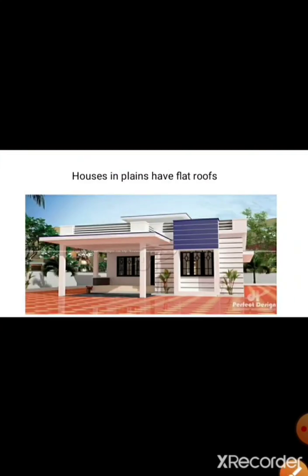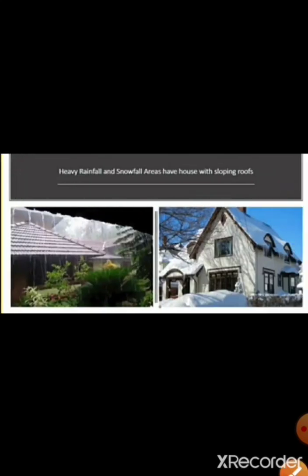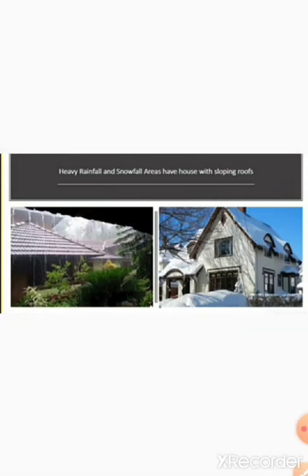Now children, houses in plains have flat roofs. You can see that in our houses, we have a slab above and we have a plain roof. But if you see houses in the mountainous region, there you will see the houses have sloping roofs. Here you can see this type of sloping roof, children.